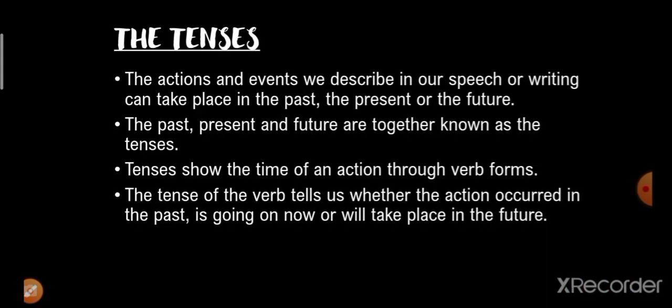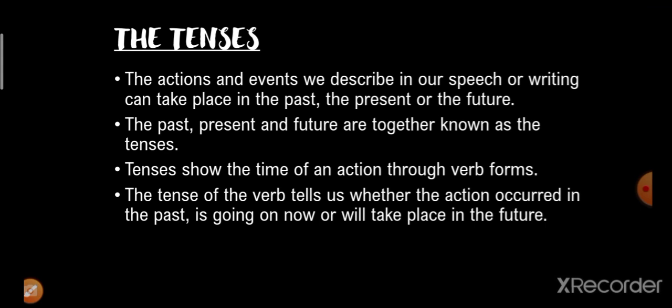First of all, we will know what you understand by the tenses. The actions and events we describe in our speech or writing can take place in the past, present or the future. When the past, present, and future are together, they are known as the tenses.